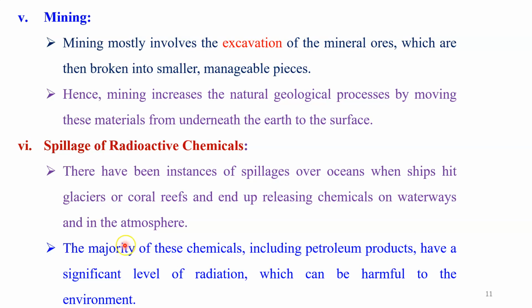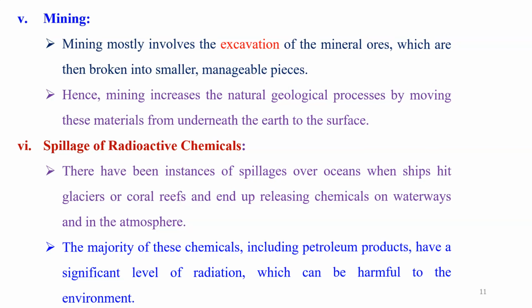Another thing is that the majority of these chemicals, including petroleum products, have a significant level of radiation, which can be harmful to the environment. So therefore, this is also an important reason or cause of the nuclear pollution that we observe during this process.